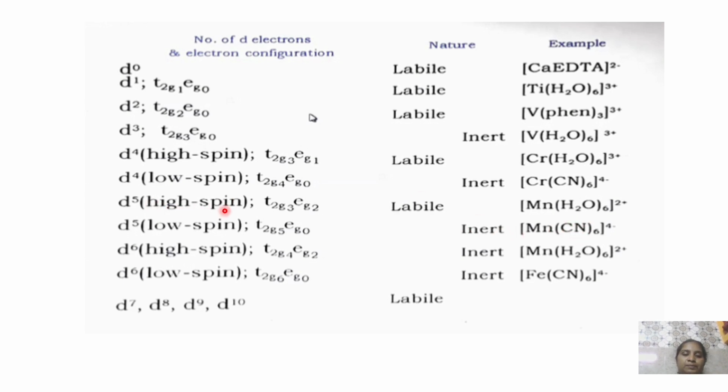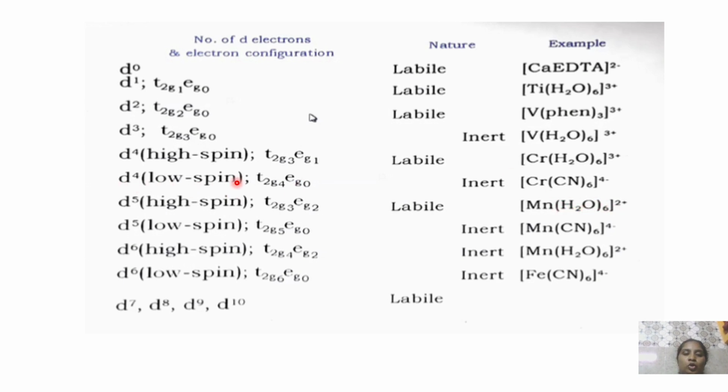And d5 high spin. High spin means the 5 electrons are present both in the t2g as well as the eg. First, initially the electrons go into the t2g. Later, the remaining electrons will occupy the eg orbital. Those are, we can say, labile. Here, this is the example: a manganese complex with water as a ligand.